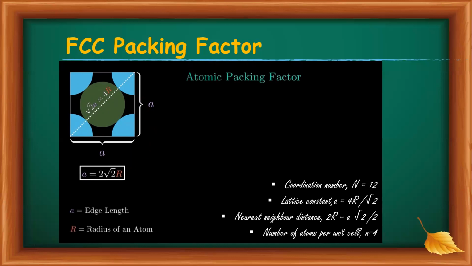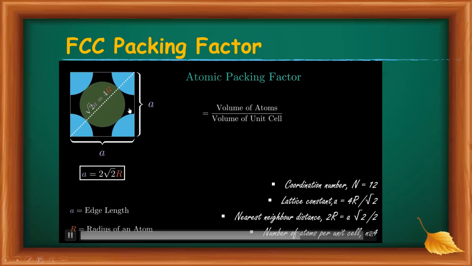The number of atoms in the unit cell is equal to 4. Then the packing factor is the number of atoms in the unit cell times the volume of a single atom, divided by A cubed, and A is substituted from here.